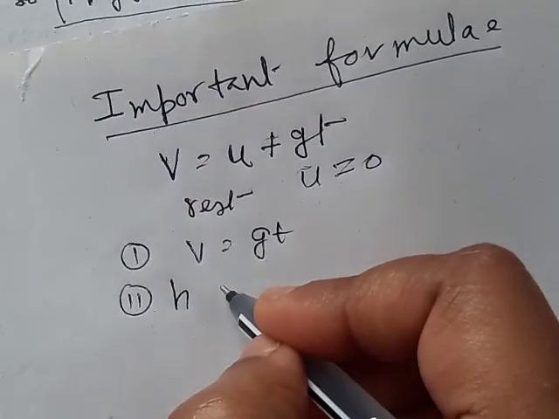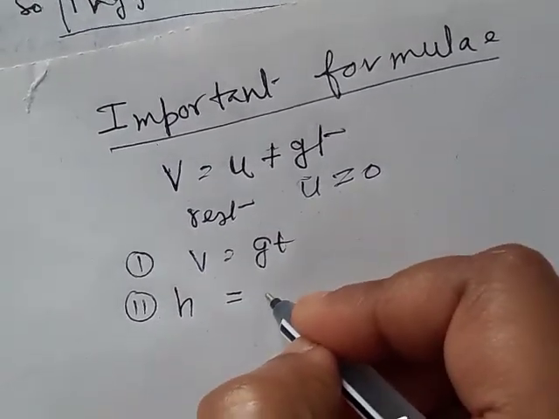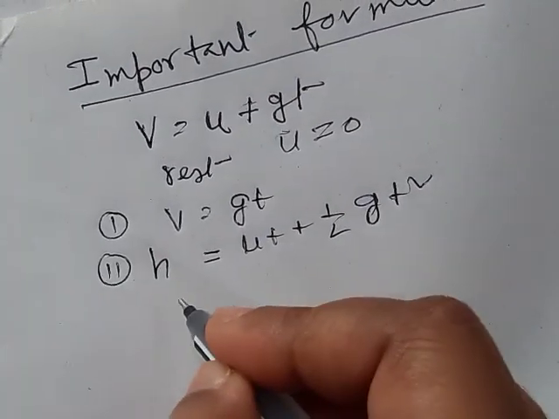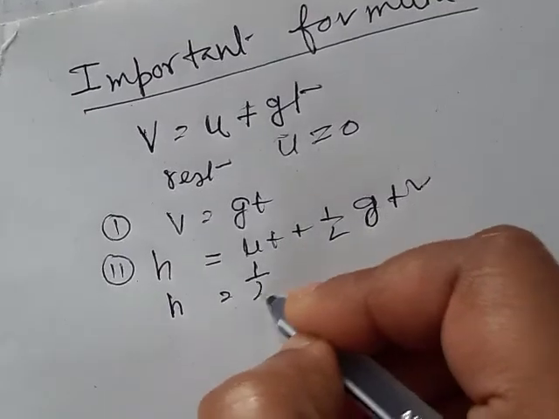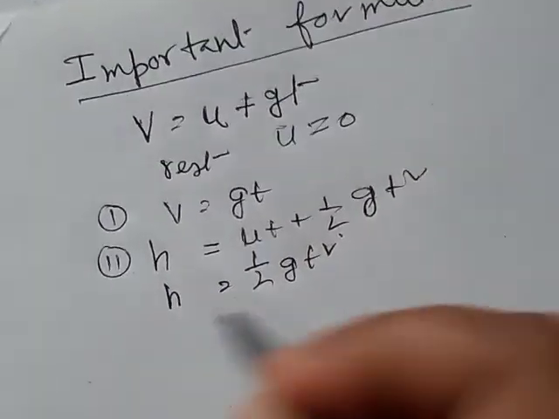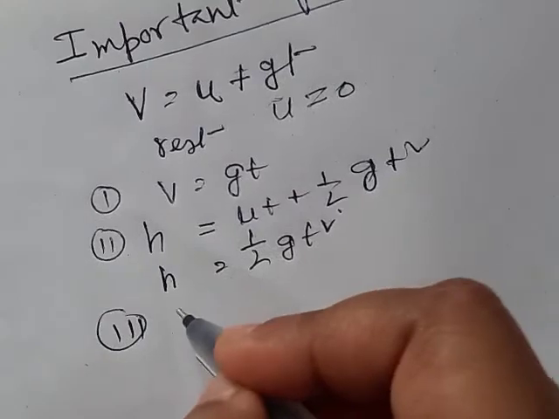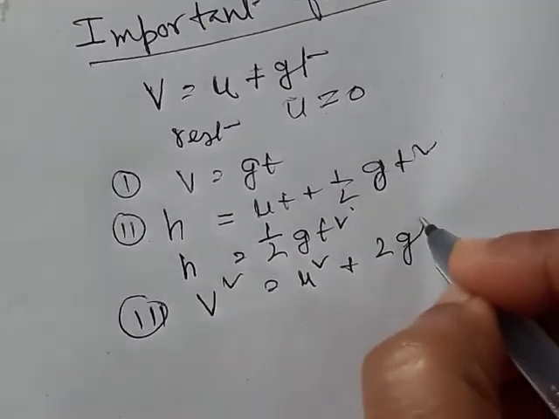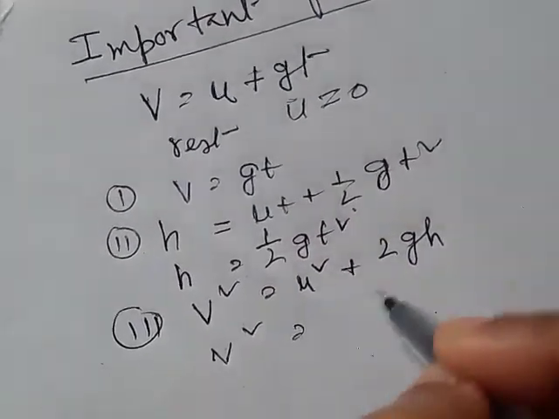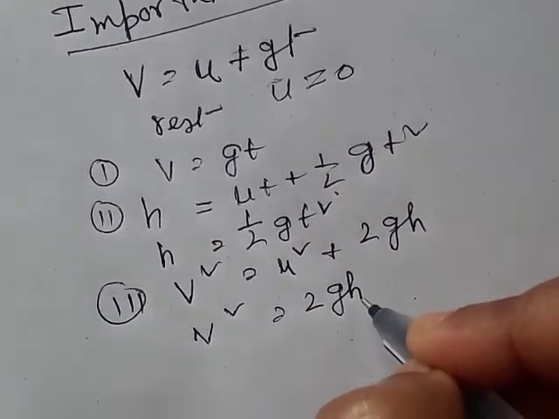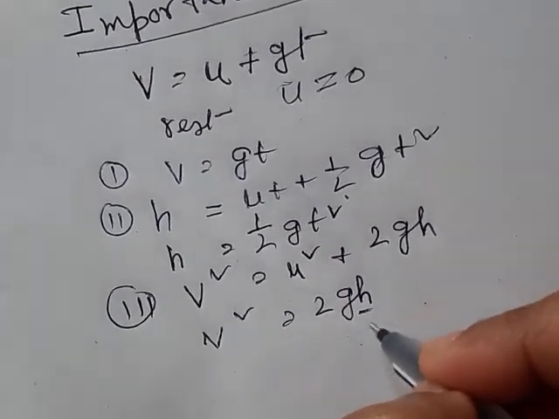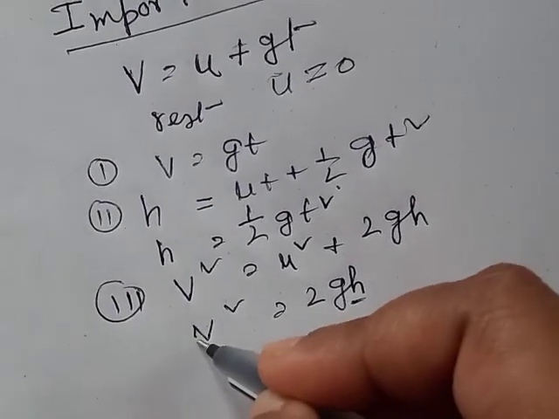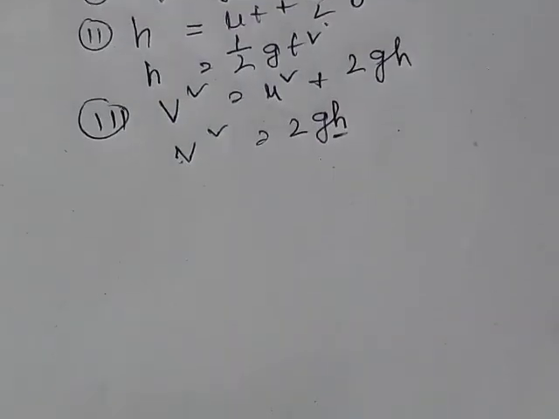What is the second equation? h is equal to ut plus half gt square. As u is equal to 0, h is equal to half gt square. The third equation is v square is equal to u square plus 2gh. Now u is equal to 0, so v square is equal to 2gh if it falls from a height h.